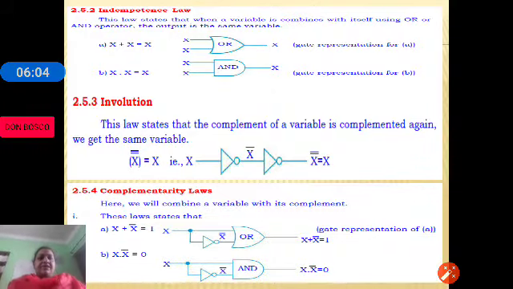Similarly, x ANDed with x bar is equal to 0. If x is 0, then 0 ANDed with 0 complement. 0 complement is nothing but 1. So, 0 ANDed with 1 is again 0.